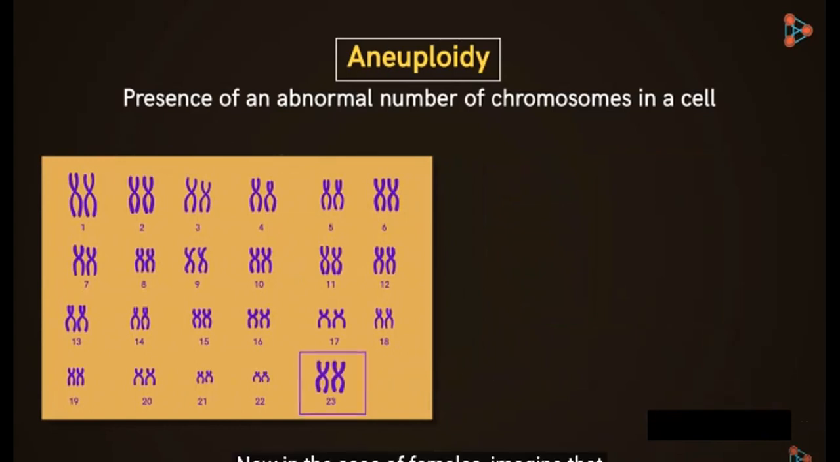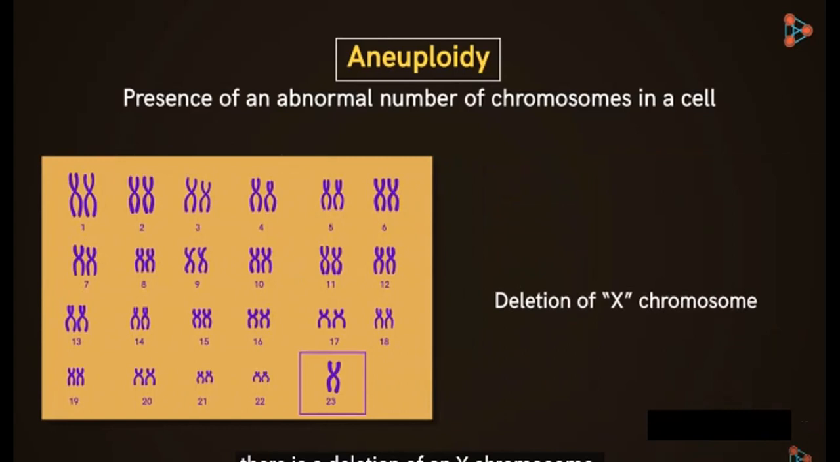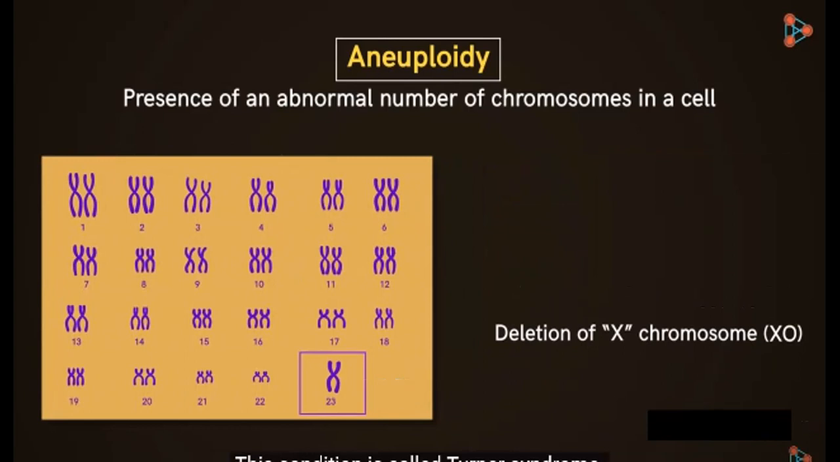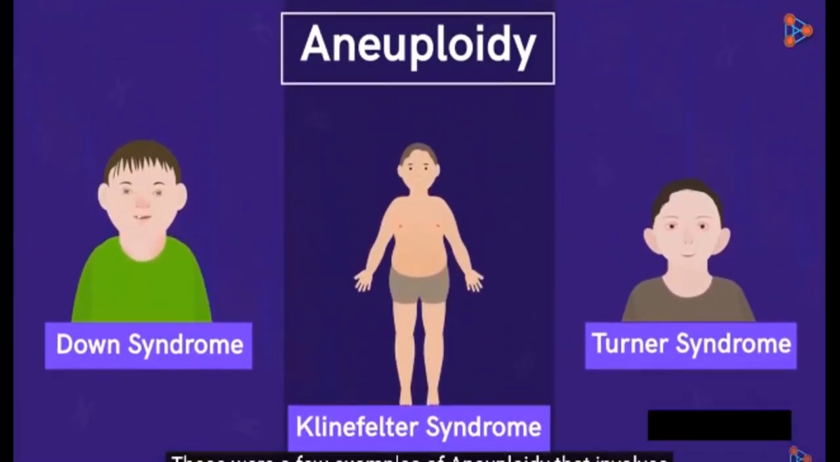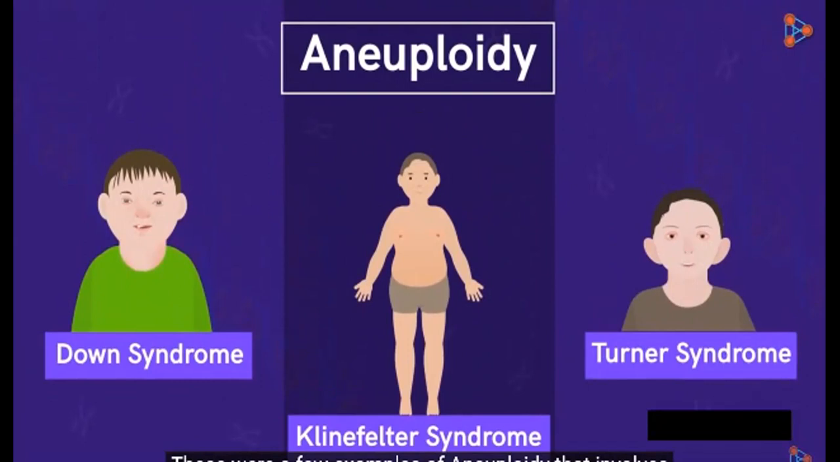Now, in the case of females, imagine that instead of addition, there is a deletion of an X chromosome. This would mean XO. So, this individual will have only one X chromosome. This condition is called Turner syndrome. There are a few developmental abnormalities in such scenarios. These individuals have a total of 45 chromosomes only. These were a few examples of aneuploidy that involve autosomes and sex chromosomes.